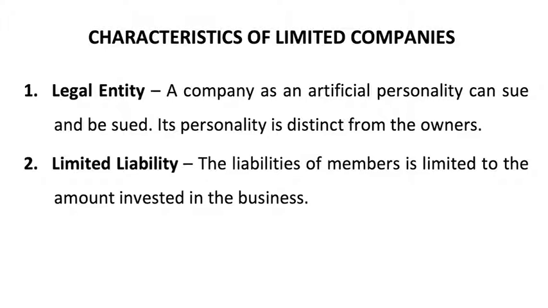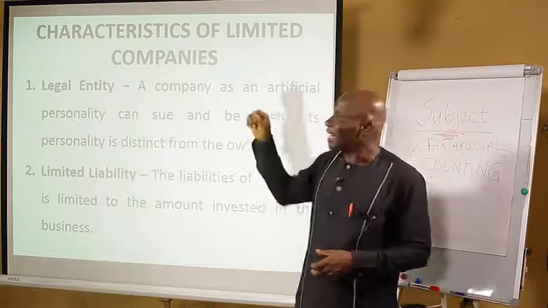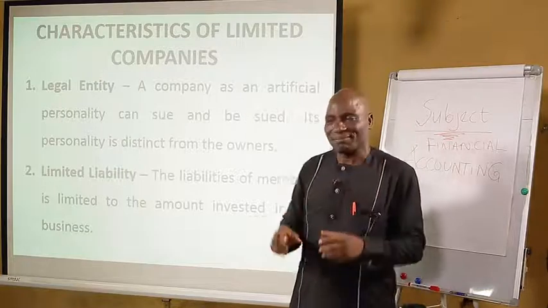Then we have the characteristics of limited companies. 1, legal entity. When we talk of legal entity, that is a company as an artificial personality can sue and be sued. Its personality is distinct from the owners. In the eye of the law, a company is seen as an artificial person.